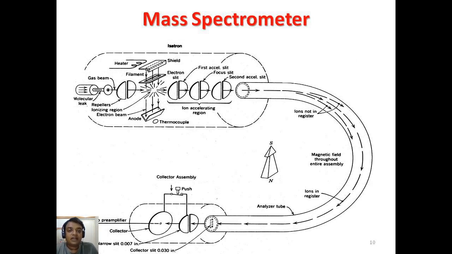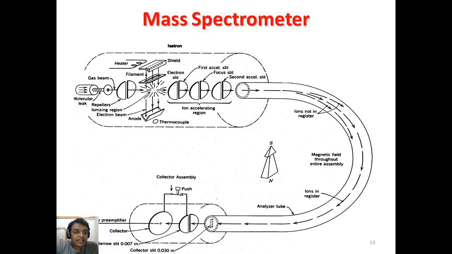This is a typical design of a mass spectrometer. Here the first part is the ionization chamber, which starts with the gas beam. The gas beam is whatever molecule we are supposed to use to identify the mass. These molecules are inserted either in gaseous form or liquid form. So instead of a gas beam, we can also use a liquid insertion probe. Either way, the molecule is inserted.